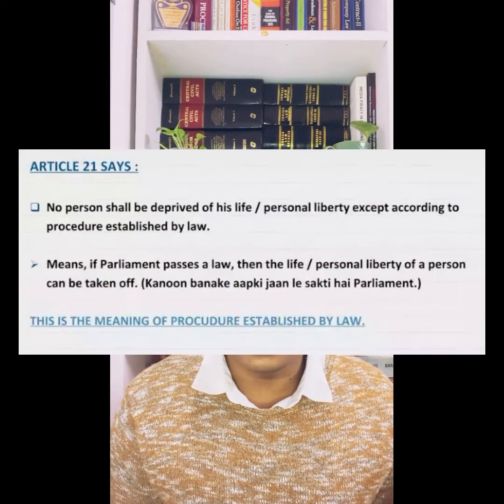Now let us try and understand under which circumstances the detention becomes unlawful. The first circumstance is when a person is detained without following procedures established by law, that is to say, the procedures established by law under Article 21. In this situation, the person will be released by the appropriate court, either the Supreme Court under Article 32 or the High Court under Article 226. One example is where a person is detained and not produced before the magistrate within 24 hours; then his detention is illegal.